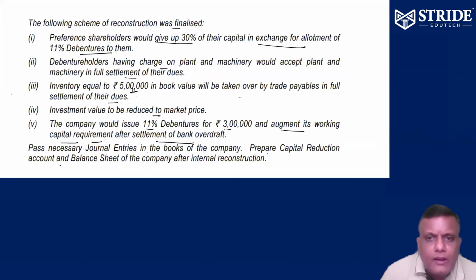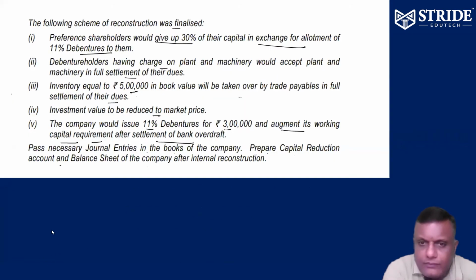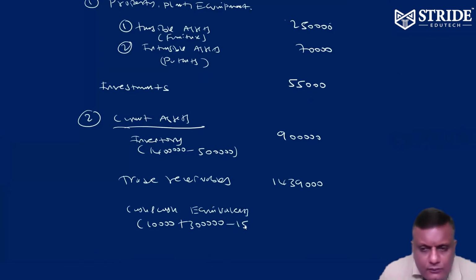Okay. And money comes in. 3 lakh debenture money comes in. And 1.5 lakhs bank code is settled. 1 lakh bank code is settled. Debenture raised to bank code is settled. This debenture is opening. Bank code is settled.